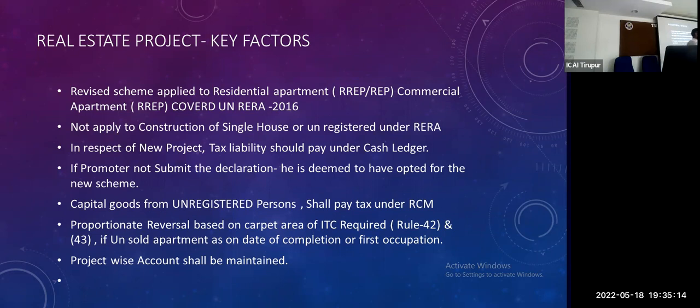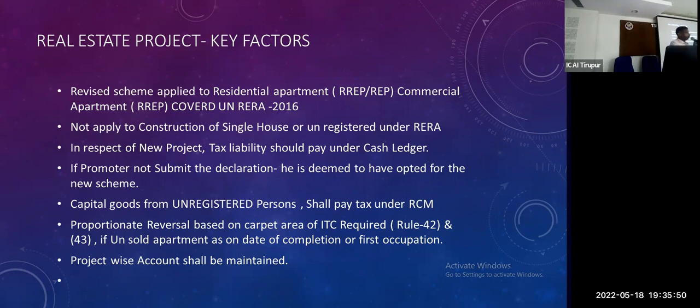If I make more than one plot, nothing but DTCP approval for more than one plot, so I get a single approval for more than one plot, then we have to consider it a real estate project. In case I have only one document pertaining to maybe 5 cents or 6 cents, and the buying person is giving an amount or I agreed to construct the building and hand it over with the building, whatever amount I have to meet is not covered under the real estate project. So it will go to escapism. So the liability is not applicable.